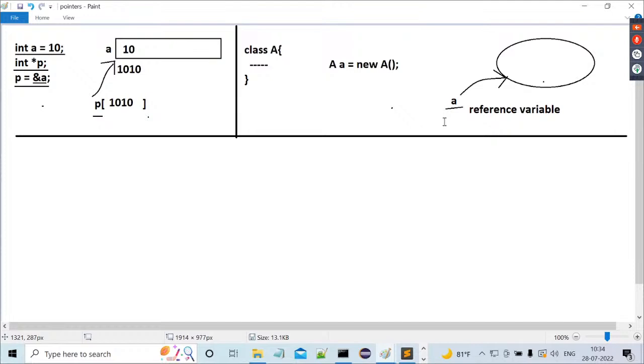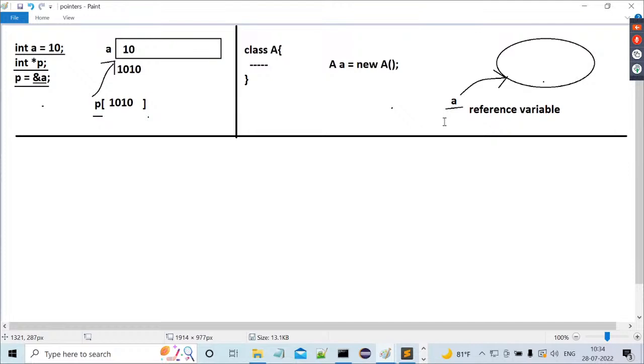In C and C++, a variable is referring to a block of memory. That's why it's a pointer variable. In Java also, a variable is referring to a block of memory, so we are calling it a reference variable in Java. But why are we not calling it a pointer variable? How can you say pointers do not exist in Java? This is the question. So if you want to answer this question, what should we know?